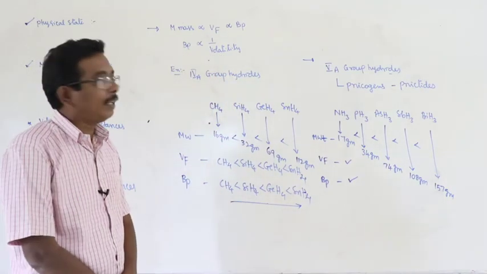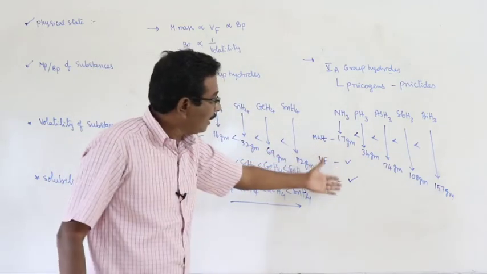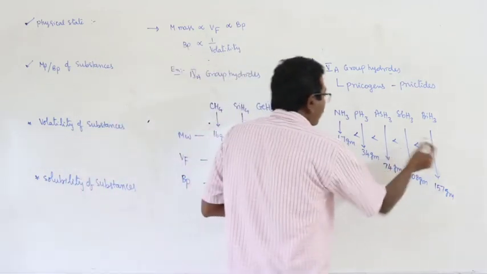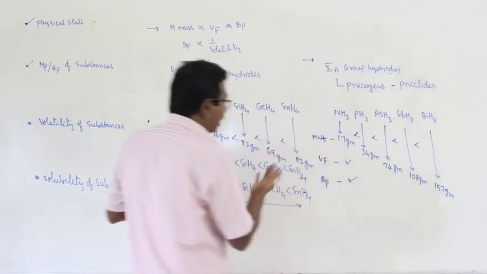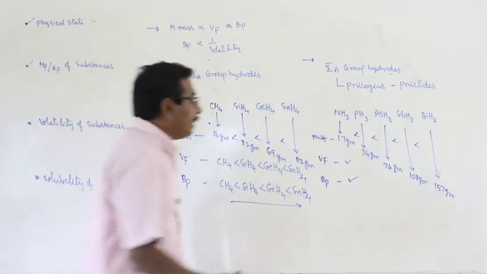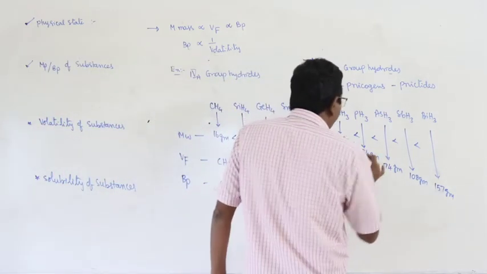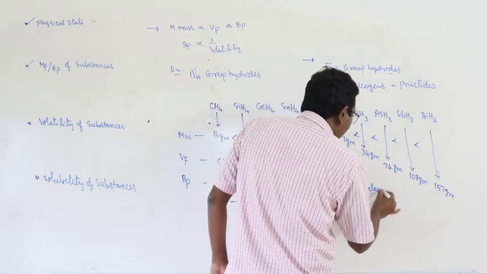If you expect the boiling points based on this relation, this is the order of molecular mass, this is the order of van der Waals force, this is the order of boiling point, just like fourth group hydrides. But here the order of the boiling points expected is